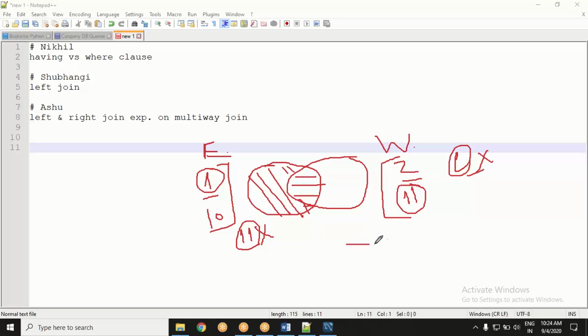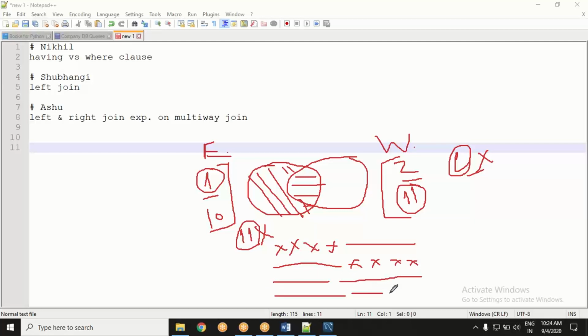If I am not getting a match here, it should be null here. If I am getting values here and not records here, then this should be null. Simple as that. If I am getting perfect matches, I will get these kinds of rows in the result. That's all.